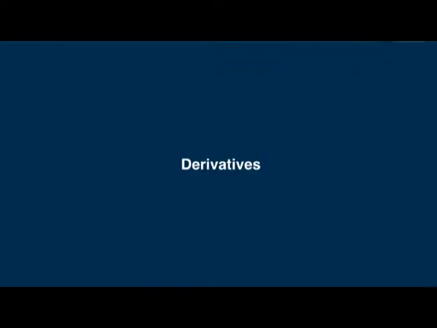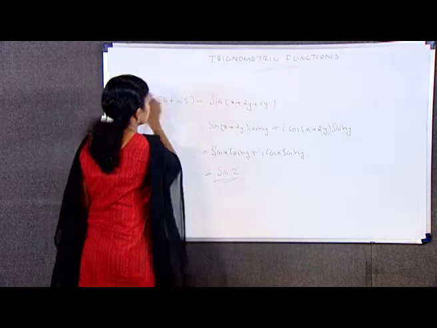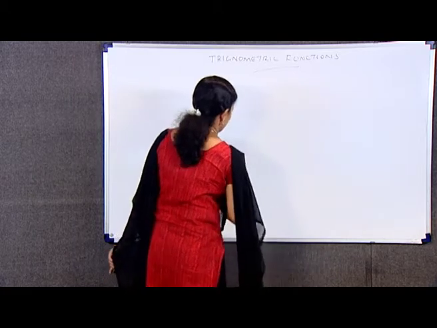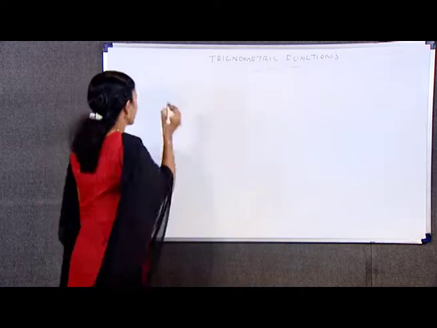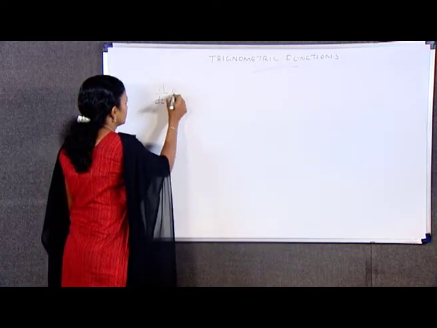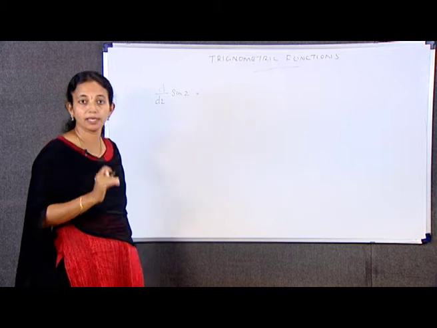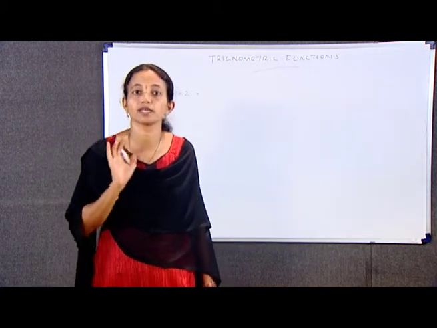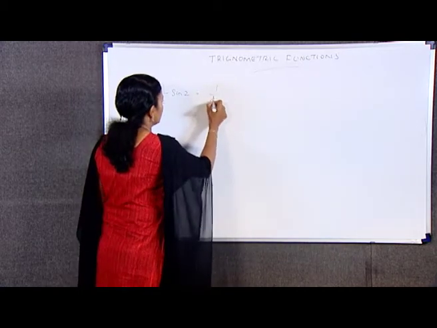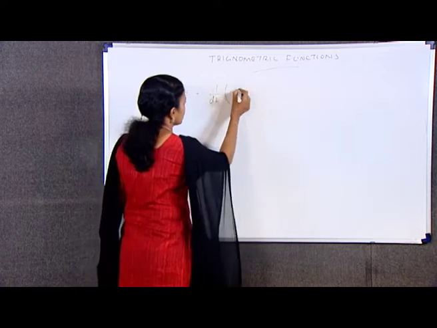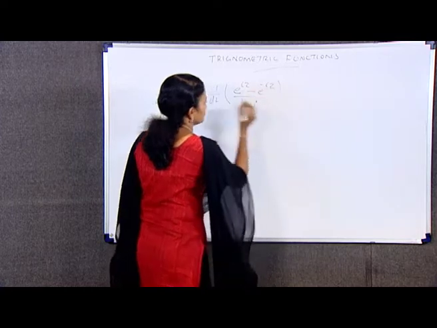Next we have derivatives, that is d by dz of sin z. d by dz of sin z is equal to, we can write, change the sin z in terms of exponential function. That is d by dz of e raised to iz minus e raised to minus iz by 2i.